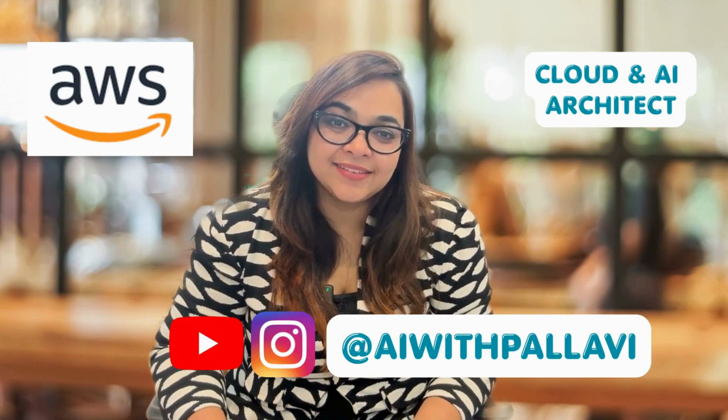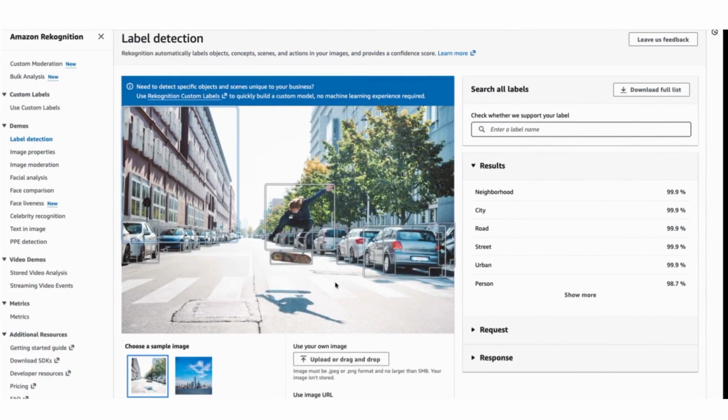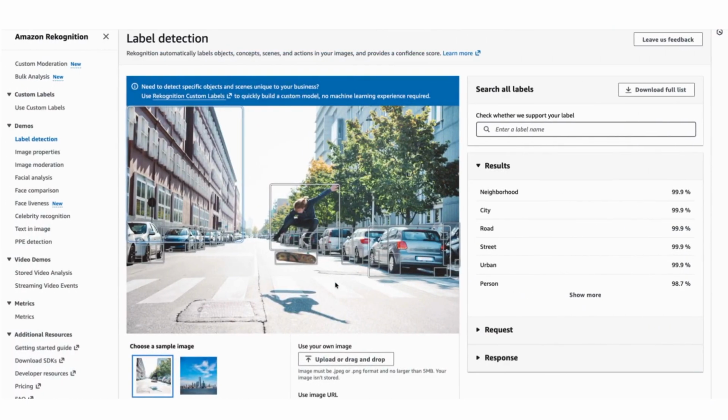Let's get started. AWS has a service called Amazon Rekognition, and you don't need ML expertise to actually use it. Welcome. Let's learn Amazon Rekognition. Now, you just upload an image and it will be able to detect all the labels within that. Labels is nothing else but the objects within that particular image. So you can see a skateboard, you can see wheels, you can see cars, trees, as well as buildings. Everything is being detected by Amazon Rekognition on its own.